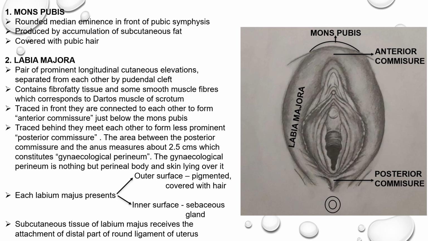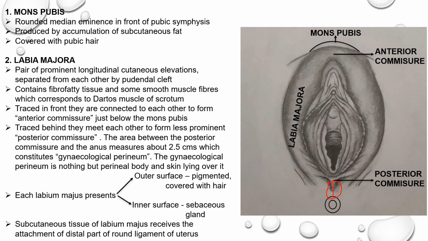Traced behind, the labia majora meet each other to form the less prominent posterior commissure. The distance between the posterior commissure and the anus measures about 2.5 centimeters. This area constitutes the gynecological perineum. The gynecological perineum is nothing but the perineal body and the skin overlying it.